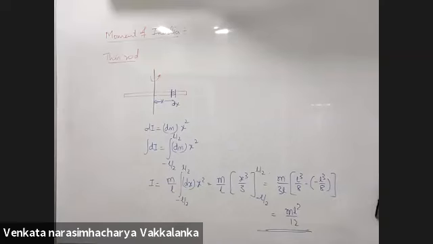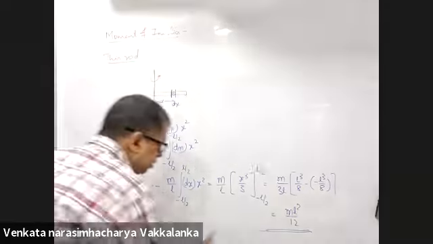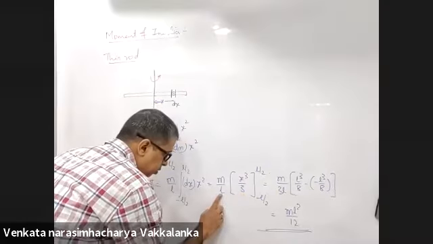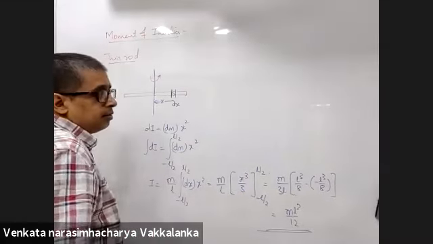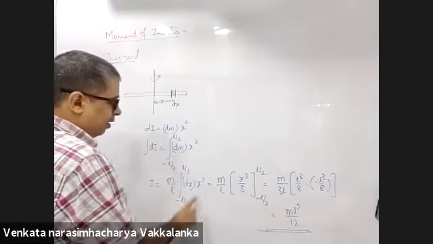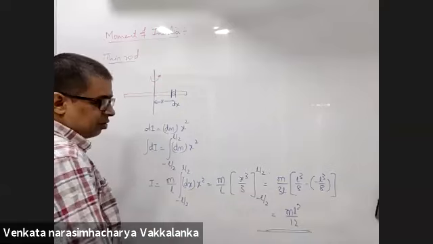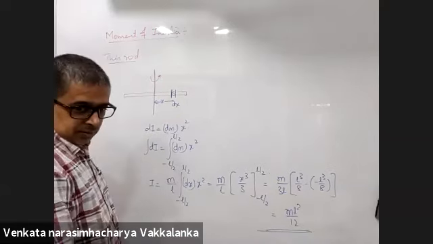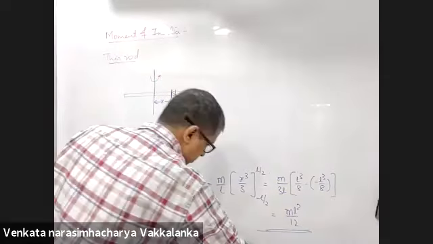So where did you get the 3L from? The one in the denominator. This is integration. This is called 3. This is L. The integration of x square, 3 into L. The integral of x squared dx is x cubed by 3. Okay, sir, got it. I made a calculation mistake.